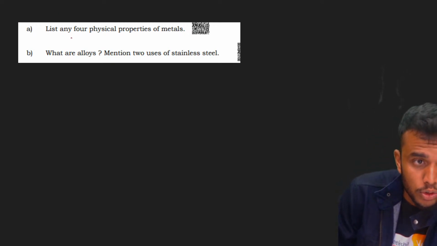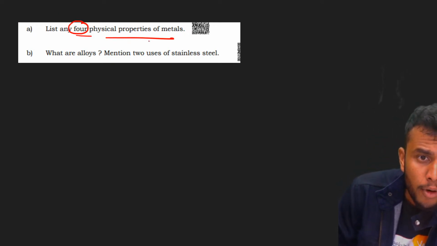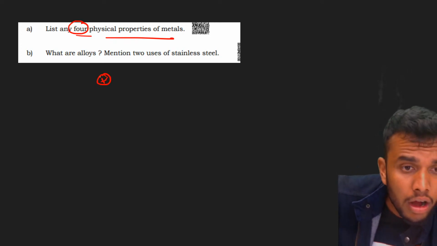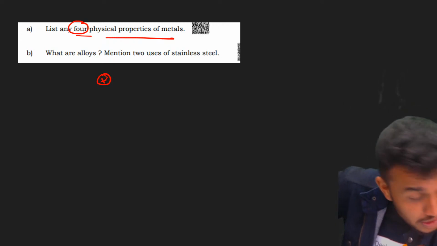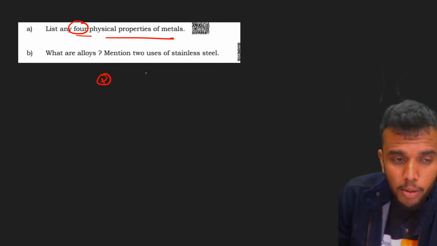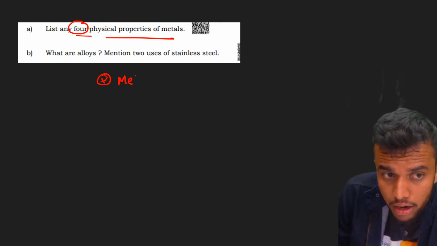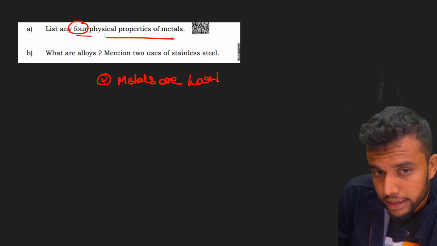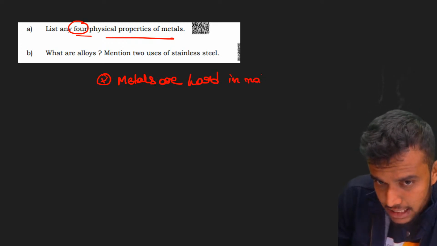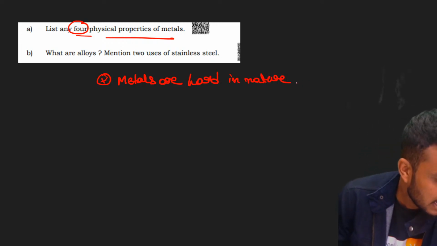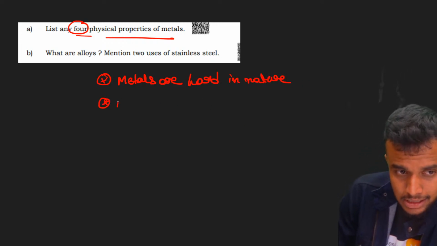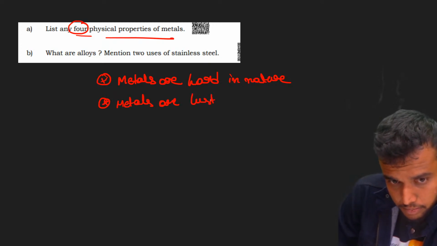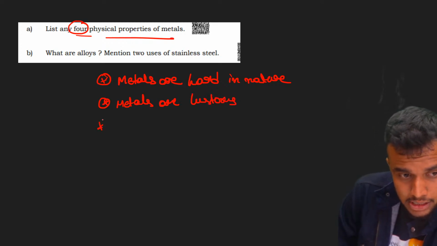What is the next question, bacho? List any 4 physical properties of metals. What is the first physical property of metal? First one, metals are hard in nature, except for a few metals like gallium. Just remove it. Metals are lustrous, or metals have a shiny surface.